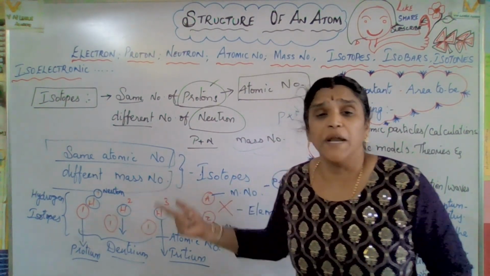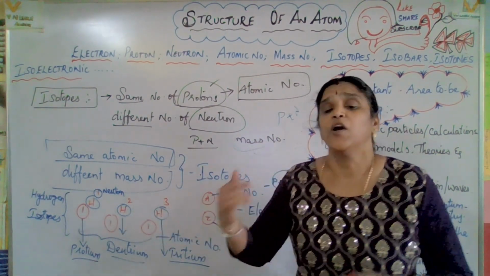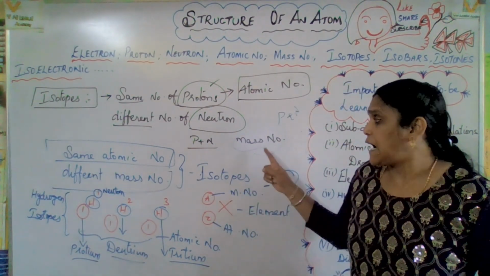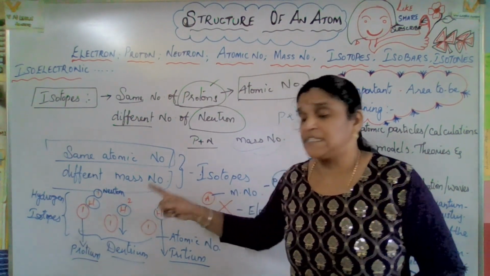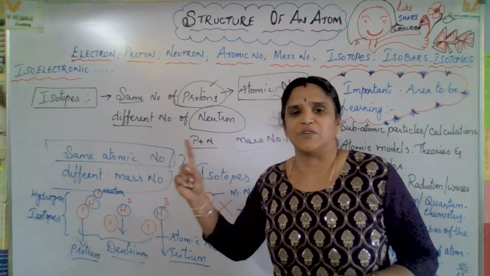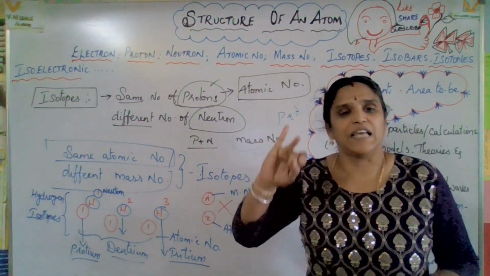The second hydrogen isotope is deuterium, 1H2. How many protons, electrons, and neutrons? By this time you will know the number of protons is equivalent to the number of electrons, also known as the atomic number, 1 for hydrogen. The mass number is proton plus neutron. Proton is 1, neutron is 1.